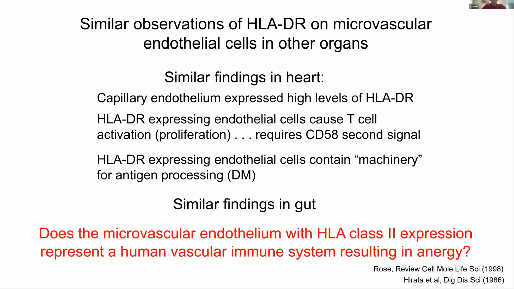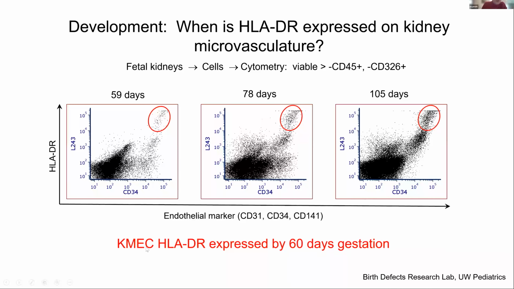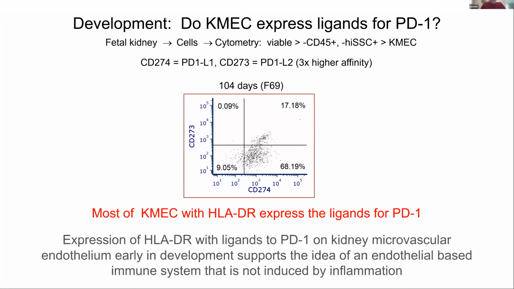I also took a look at some things in development. We have a great lab here, the Birth Defects Research Lab, that I was able to get some fetal kidneys from and look at essentially their microvascular endothelial cells, which I've shown here. And what it turns out is that the HLA-DR, this class II, is expressed on endothelial cells in development as early as 60 days. And does it have these inhibitory ligands? Yes, it does. These are the inhibitory signals which are positive, so that most of the endothelial cells in early development with HLA-DR also have the ability to turn it off via this programmed death one system.